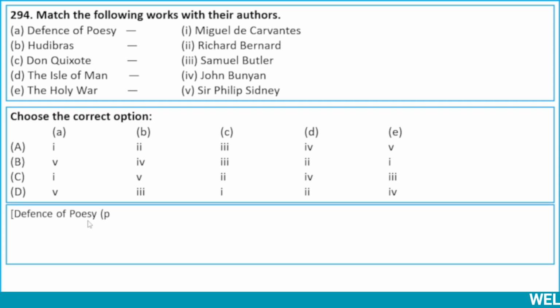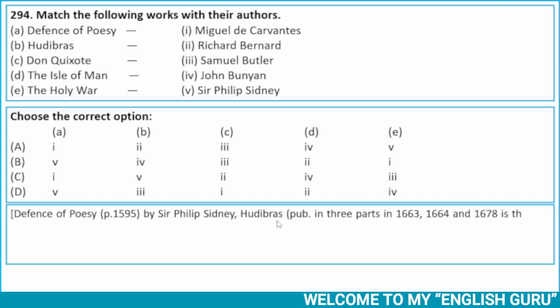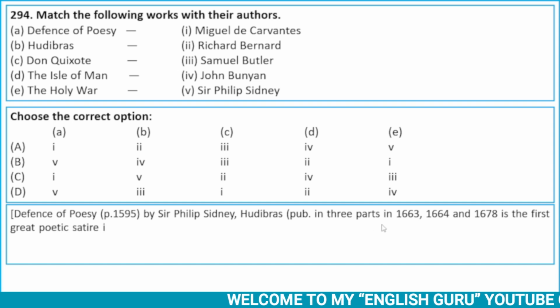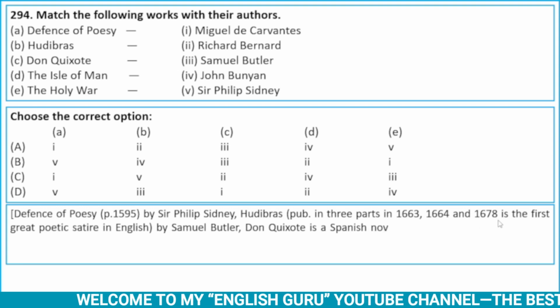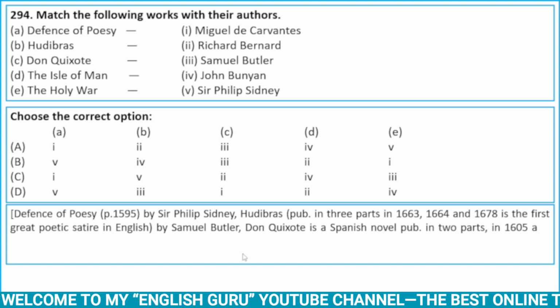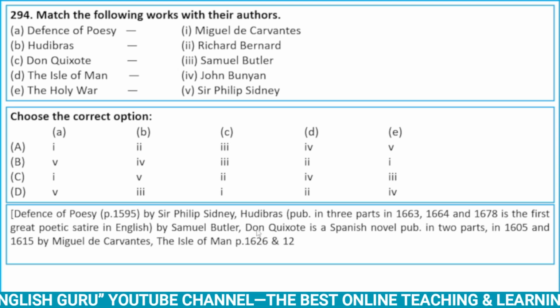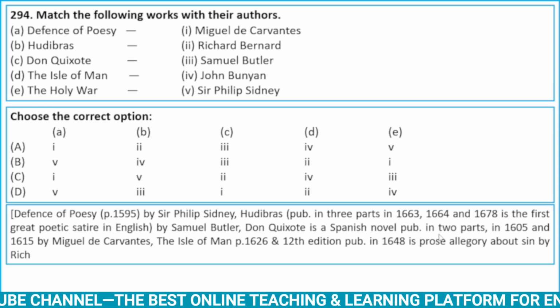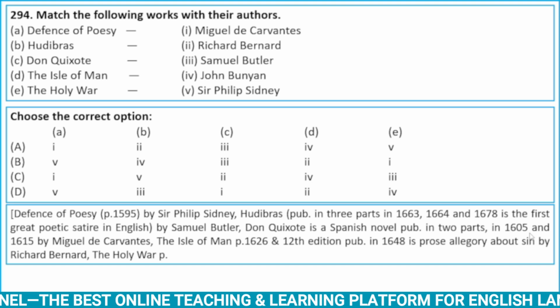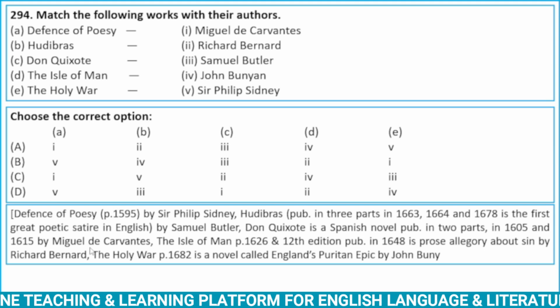The Defense of Poesy was published in 1595 by Sir Philip Sidney. Hudibras, published in three parts in 1663, 1664, and 1678, is the first great poetic satire in English by Samuel Butler. Don Quixote is a Spanish novel which was published in two parts in 1605 and 1615 by Miguel de Cervantes.